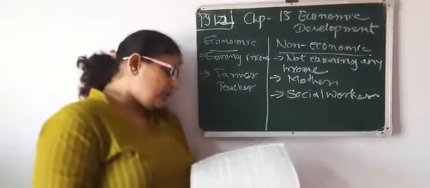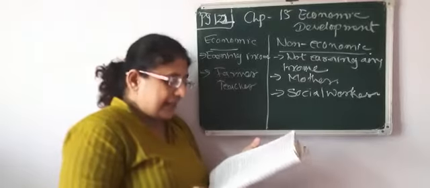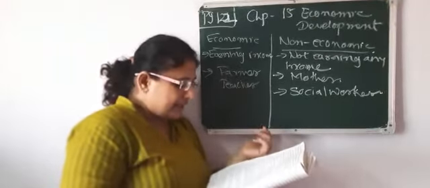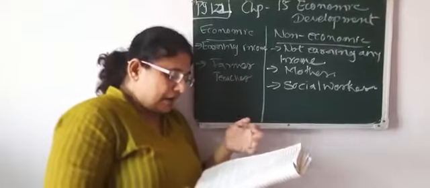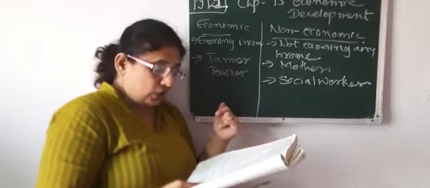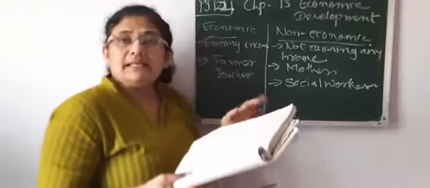Now I will go through the textbook. Primary sector: agriculture and agriculture related activities such as cattle rearing, cattle breeding, fishing, poultry farm, collection of forest products, and mining of raw material are included in the primary sector.